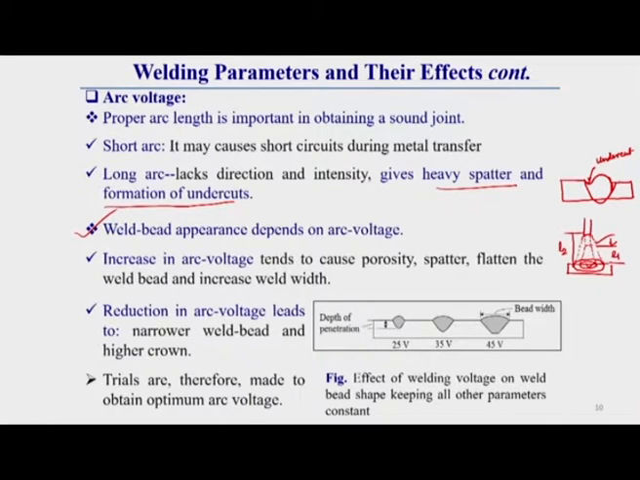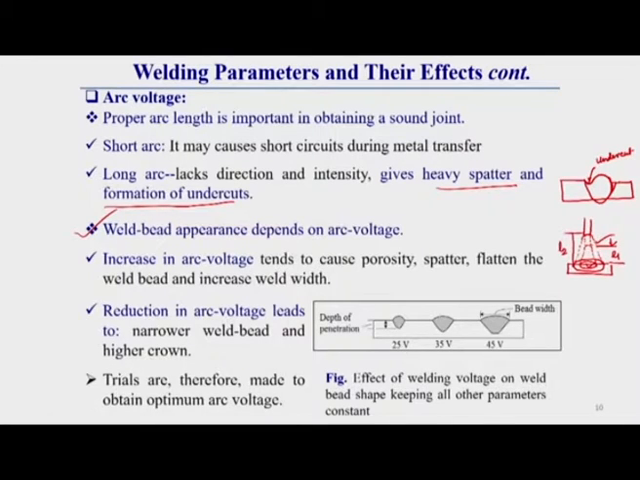Generally, a higher arc gap does increase the arc voltage, but there should be some limitation of arc gap. That's why, keep in mind, trials are generally made to obtain the optimum arc length. So before actual welding, a lot of trials are required to determine what the actual arc gap should be, that means what the actual welding voltage should be.